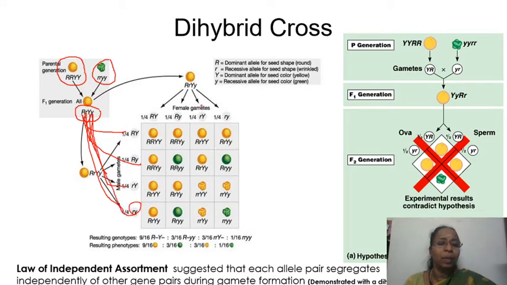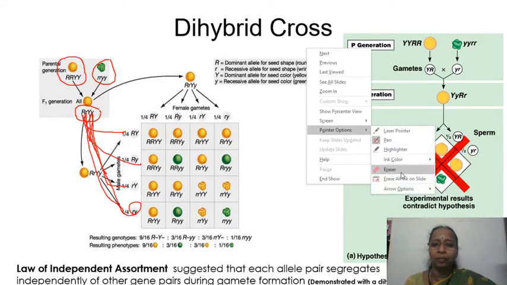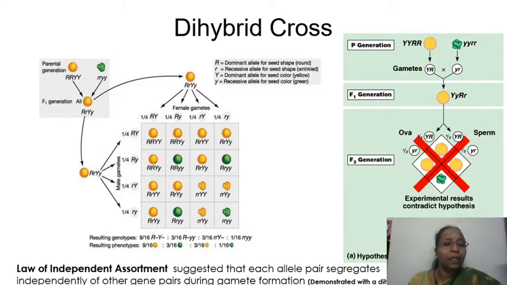Similarly, in the female also, during gamete formation, the alleles will be segregating like this, and the offspring from the F2 generation were found out to be, the phenotypic ratio was found out to be 9 of the 16. There are 16, right? So of the 16 plants, 9 were found to be dominant for both the characters.